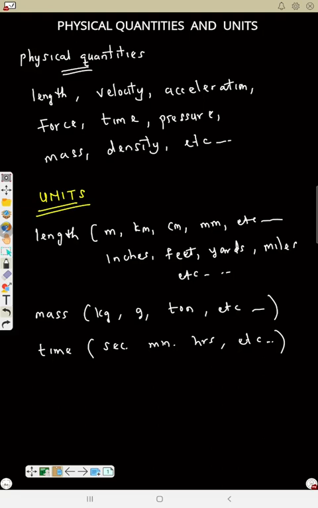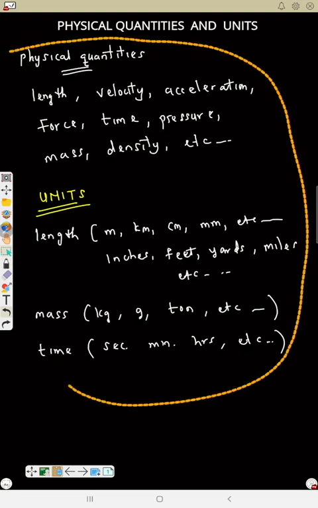Now we have the types of physical quantities. I'll talk about three types, just in brief. So let me clear the canvas. Types of physical quantities. We have one, fundamental quantity.